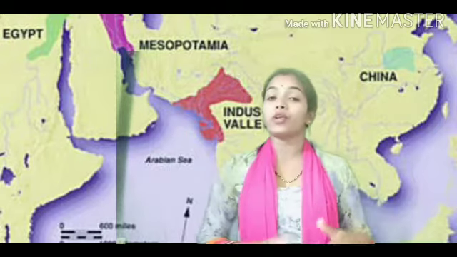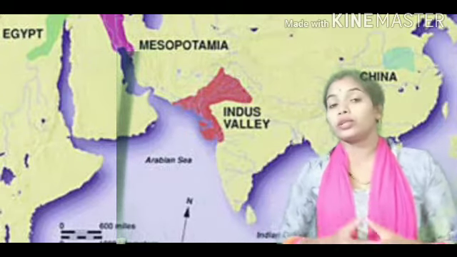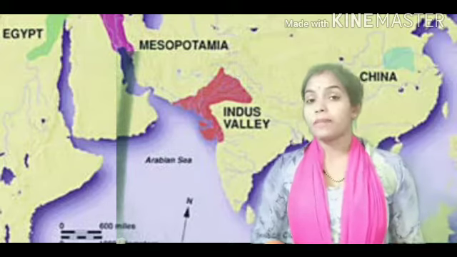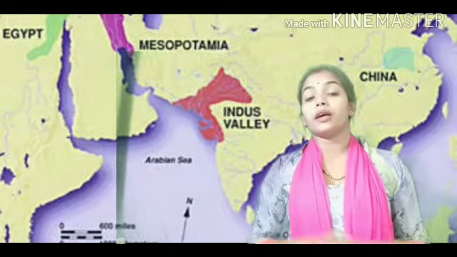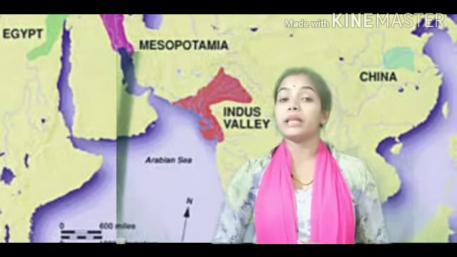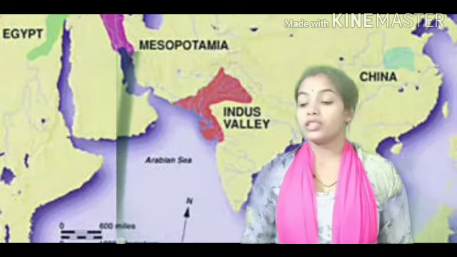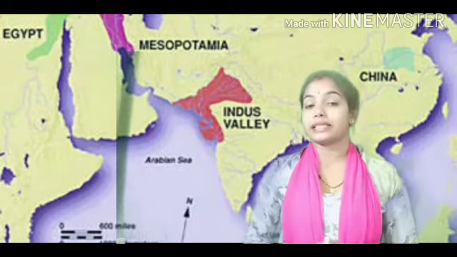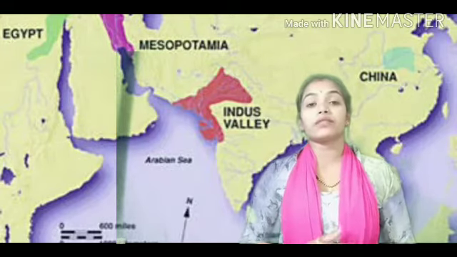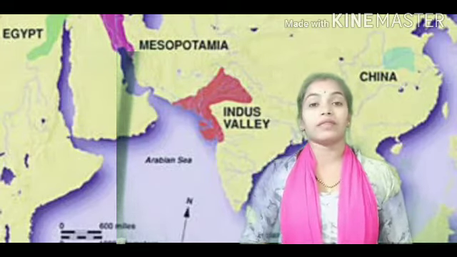So from that point of view, Lothal and its dockyard are important for us. There were also many other important cities like Kalibangan, which we have discussed, but it is not given in your chapter, so we will be discussing it in our next chapter. And all those things which were important, we have already discussed.